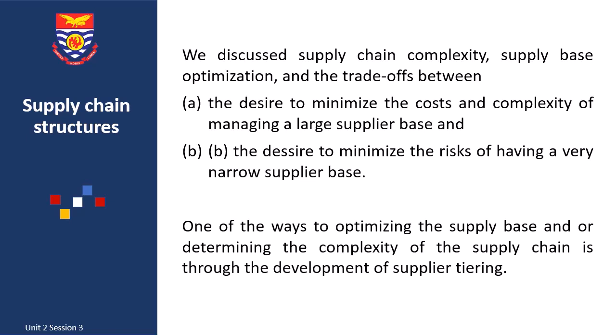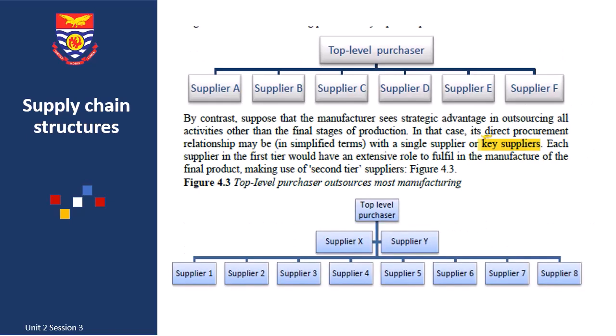One way of optimizing the supply base and or determining the complexity of the supply chain is through the development of supplier tiering. Supplier tiering is a form of supply base management in which suppliers are organized such that only first-tier suppliers deal directly with the buying organization. Let me use an example to explain this.